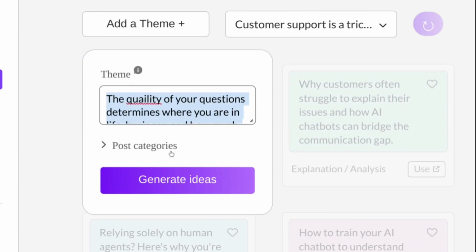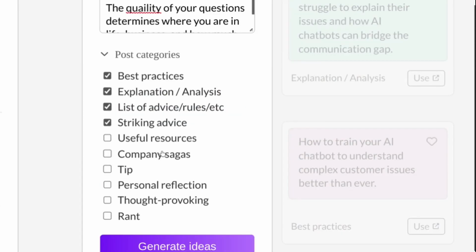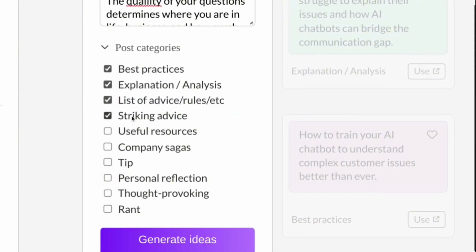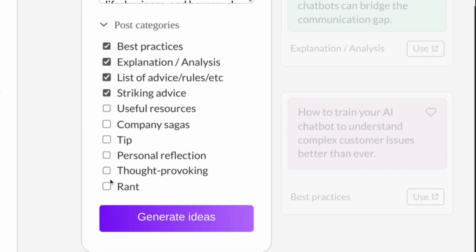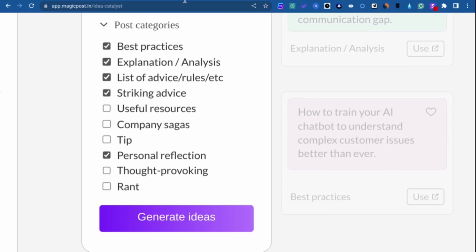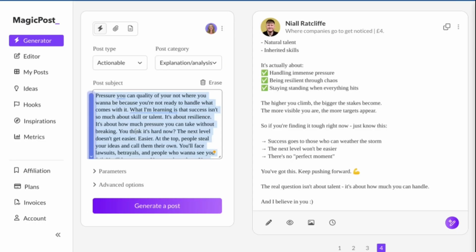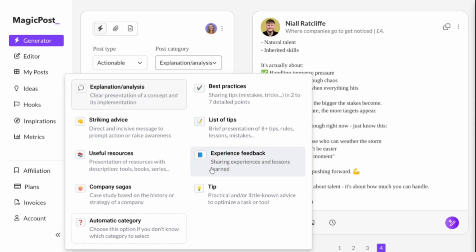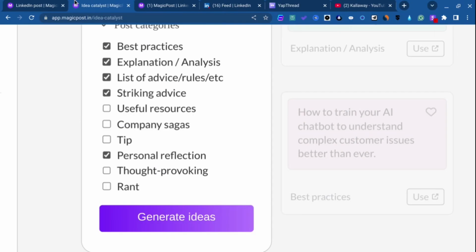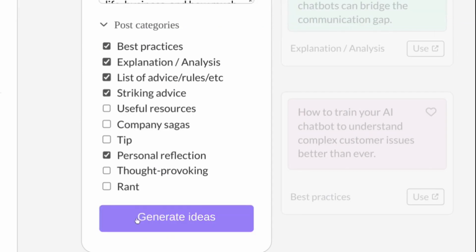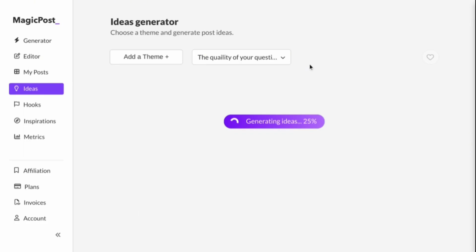Just select your preferred post categories that you want to use. In this case, here is the one I told you about previously, the whole personal reflection thing, but I don't get why it's no longer available on this side of things. But you get the gist of it. Just click on generate, and it's going to generate new idea posts based on the brain dump that we just threw in.